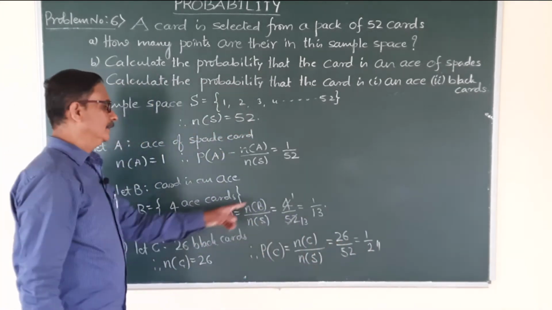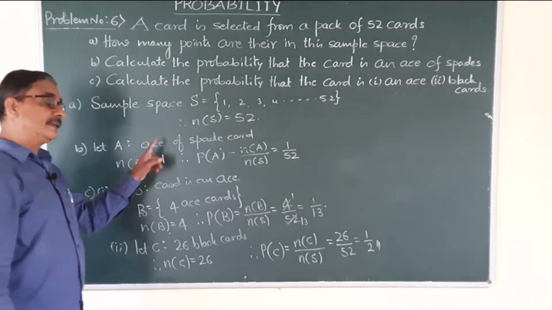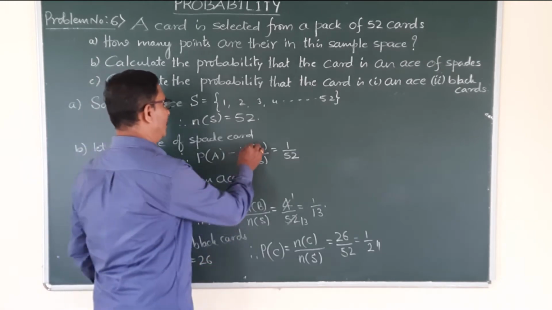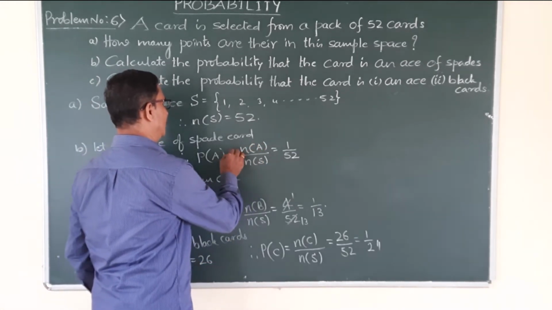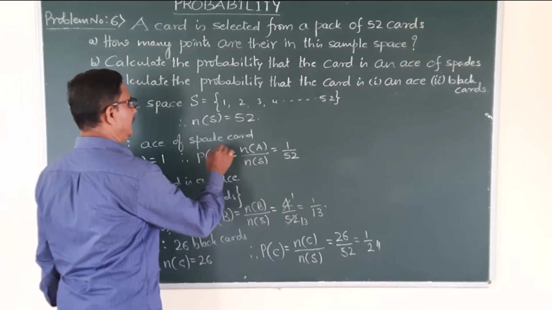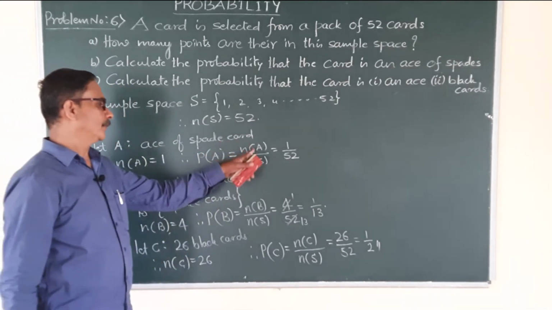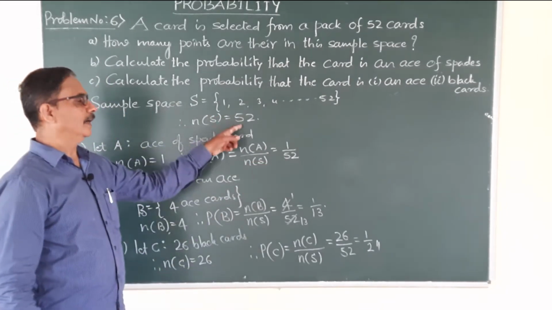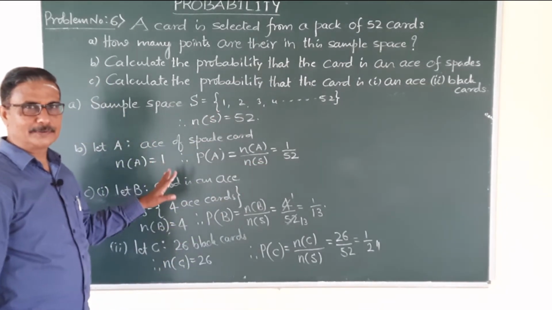Ace of cards 1/13. Ace of spade card, in spade there is only one ace, its probability is 1/52. Clear, students? So probability of A is equal to number of favorable cases over total outcomes, that is 1/52. Total cards are 52.